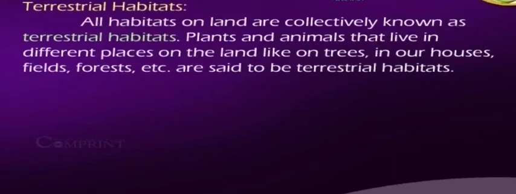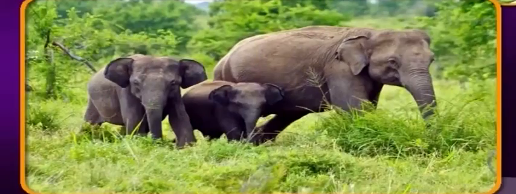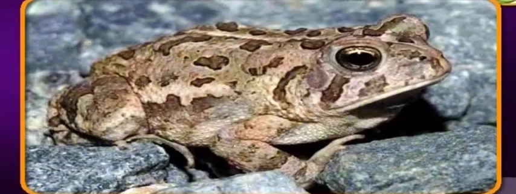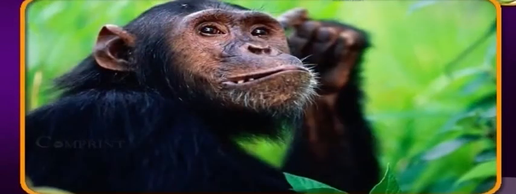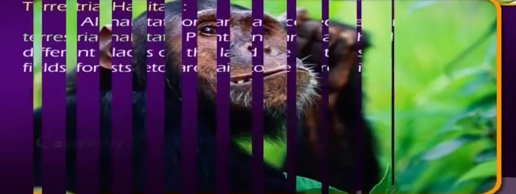Terrestrial habitats. All habitats on land are collectively known as terrestrial habitats. Plants and animals that live in different places on the land, like on trees, in our houses, fields, forests, etc., are said to live in terrestrial habitats.